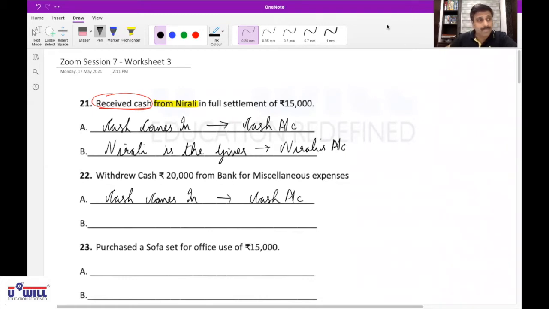Nothing goes out. Which income? No income. And who is the giver? Bank is the giver. Yes, from bank we have withdrawn the money. Bank is the giver, affects bank account. Very good, Ansh.